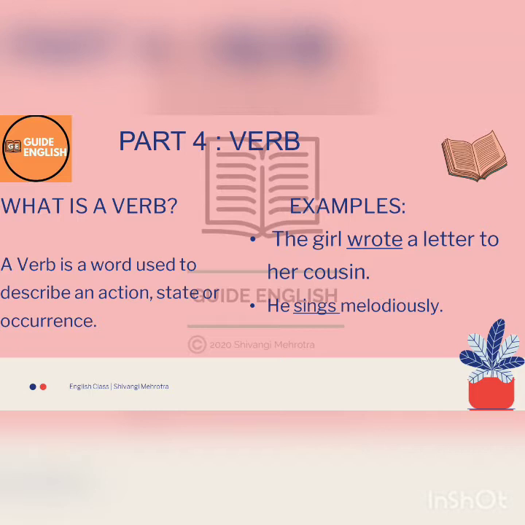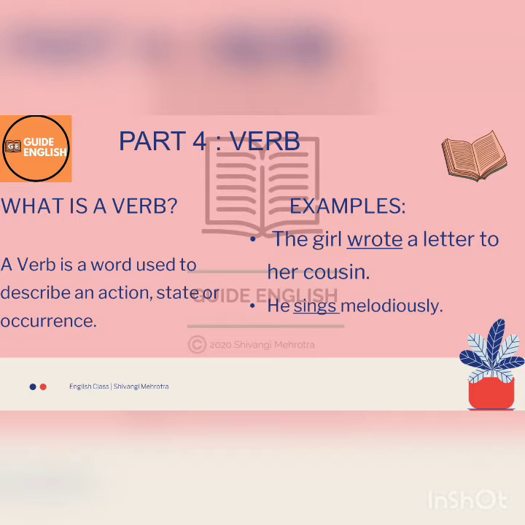Hence these words can be termed as verbs because they are either an action, state or occurrence. Like right now I am speaking, this is also an action or a state of being, hence it is also a verb.